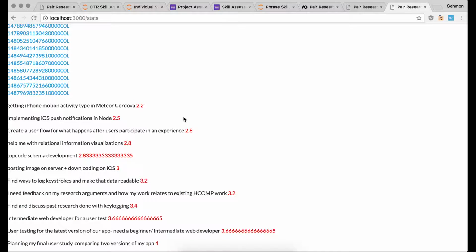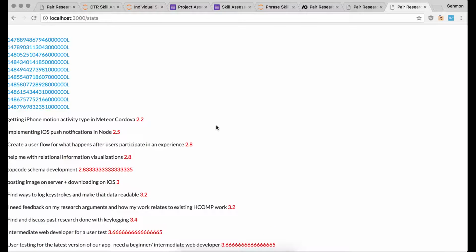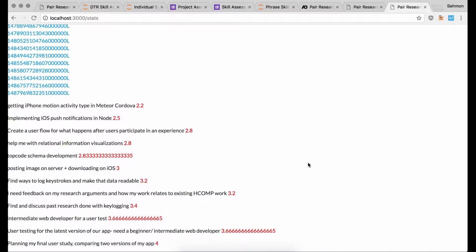We have single timestamps here, but you can imagine in the future selecting multiple of these and seeing over time where categories go. Do category ratings increase? Do they decrease? Do people get better over time? Do people get worse over time? This is a way for people to understand, at a higher level view, where skills are for the community.